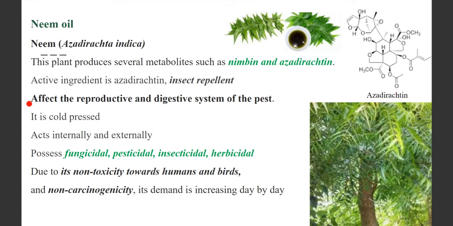Okay. So how does it act? It acts by affecting the reproductive and digestive system of the pest. It is cold pressed. This is very important. When you cold press it, the decomposition of the oil doesn't take place, so whatever oil we get is natural without any decomposition. It acts internally as well as externally. It possesses fungicidal, pesticidal, insecticidal and herbicidal properties, all in one. Yes or no? You can say it is a super pesticide because all the properties are present in the neem.